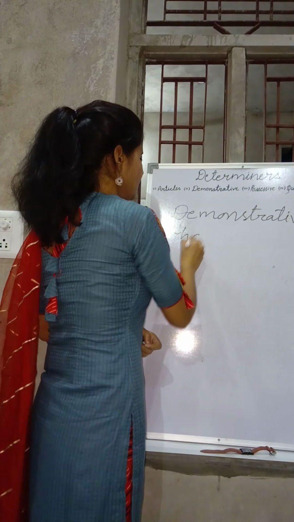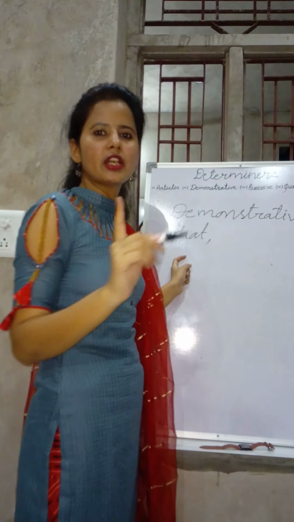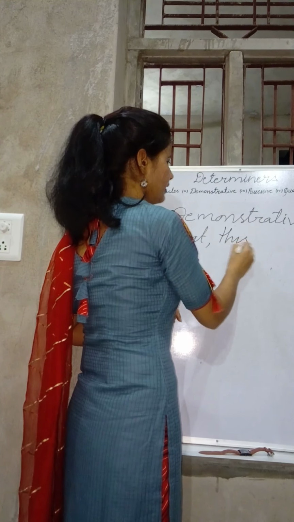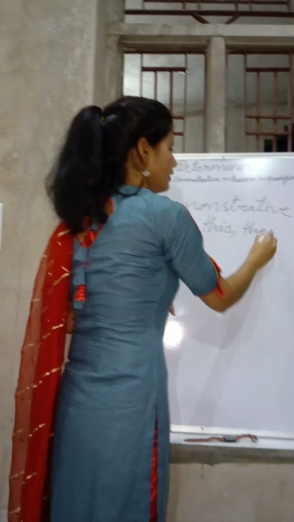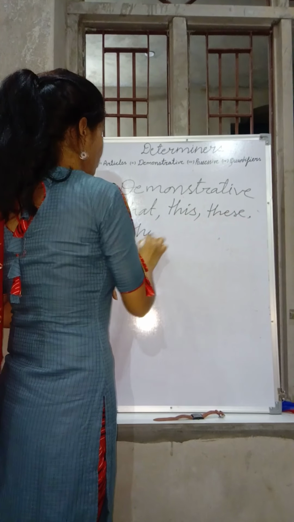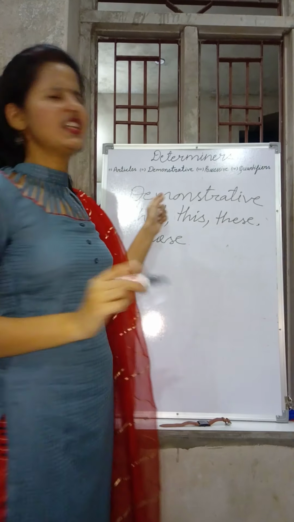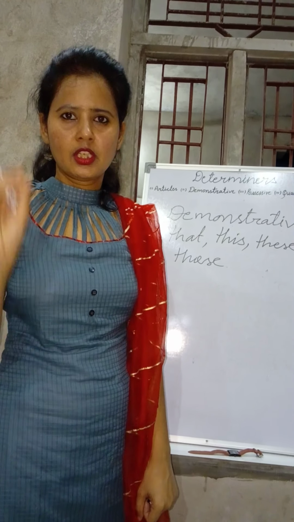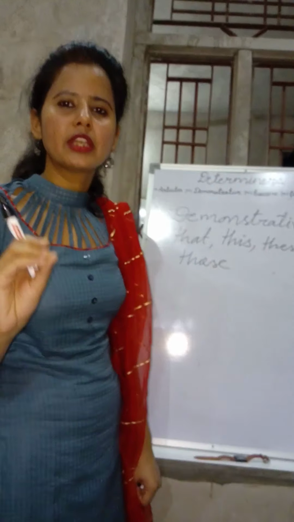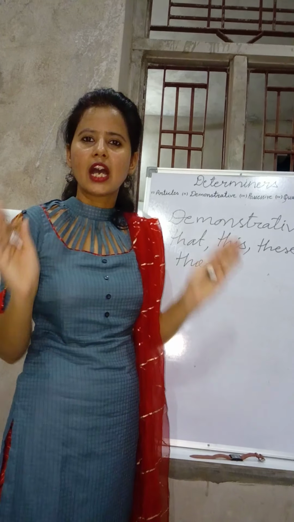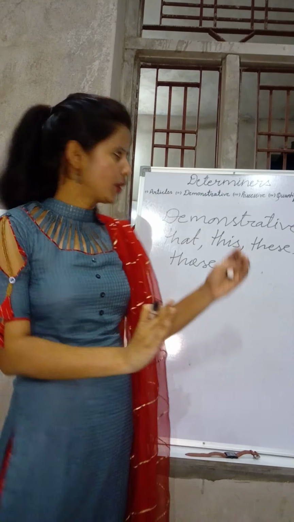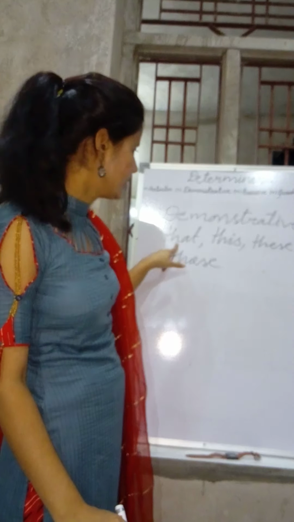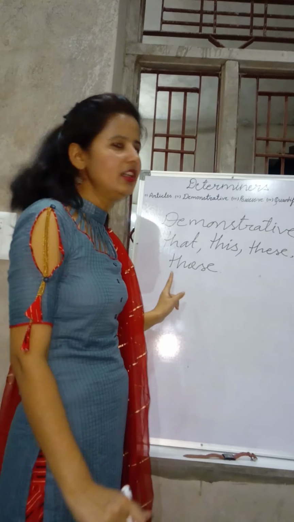First of all, we have to see these words, which are called demonstrative words: that, this, these, and those. And what are demonstrative words? The words which are used to point out nouns, meaning about which noun we are talking, are called demonstrative words. And these are four: this, that, these, and those.